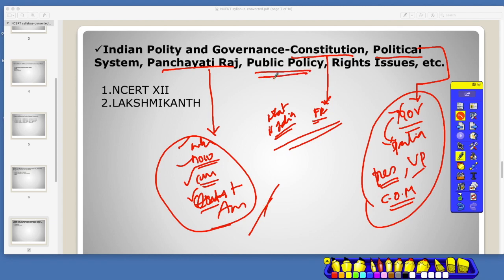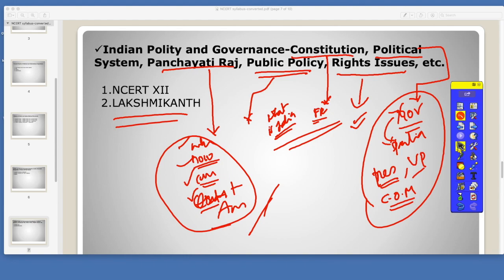Then public policy. Policy is related to the public in general, like women policy or kids policy or farmers policy. All these things come up in public policy. Then comes the rights issues. Rights issues are what rights do we have, and all these things. Like, if you're a divyangan, you should have ramps in all the public buildings and transport and all that. So all these things sum up in rights issues. I've covered in the other video from where you have to cover the particular section from.